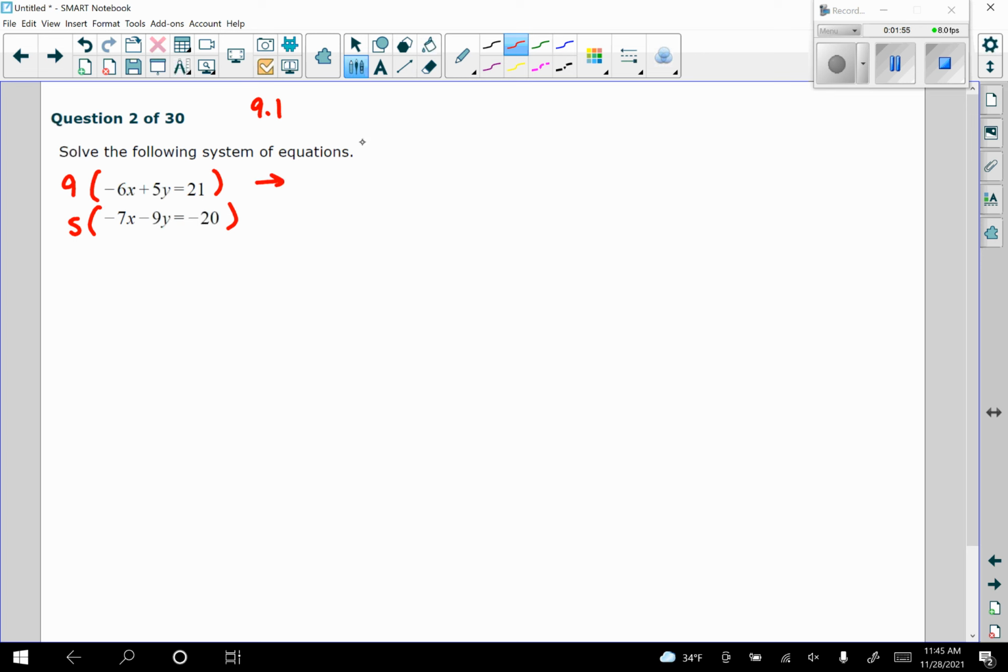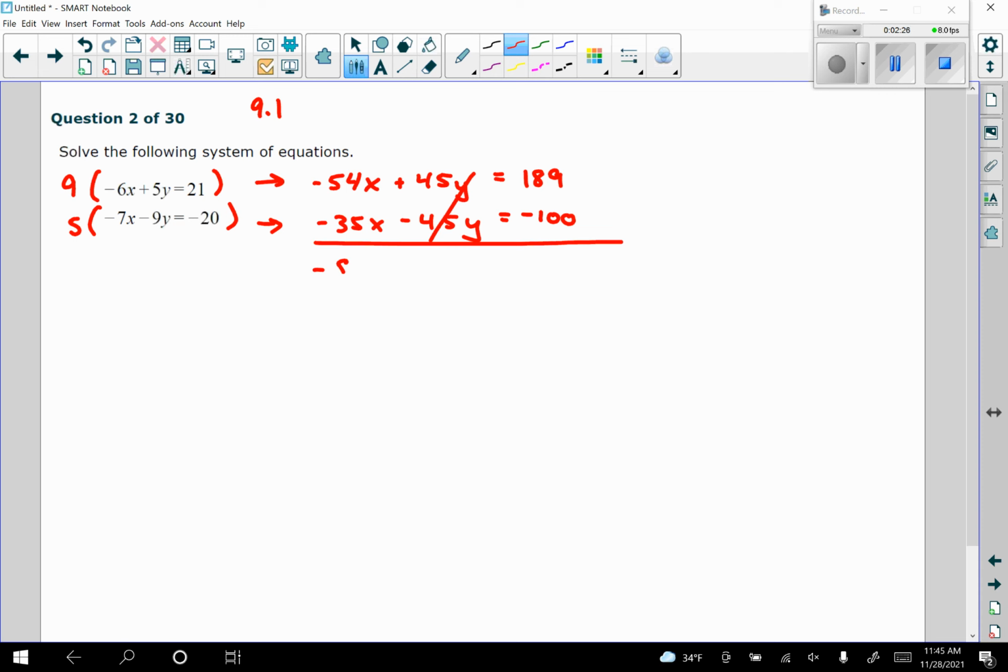equation by 5. So now my first equation turns into negative 54x plus 45y, and then multiply 9 times 21. 9 times 1 will give us a 9, 9 times 2 will give us 18, so that's not too hard to multiply here. Multiplying the second equation by 5 will give us negative 35x minus 45y, and that's going to equal negative 100. So now our 45y's cancel. Here I've got two negatives I'm adding together, so this is just going to turn into a negative. We'll have negative 89x. And then over here, 189 minus 100 is 89, so it works out kind of nice. So dividing both sides by negative 89, x is going to equal negative 1.